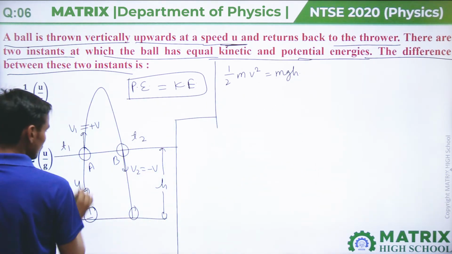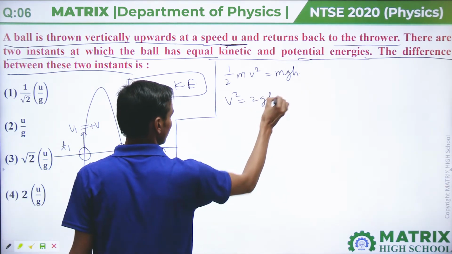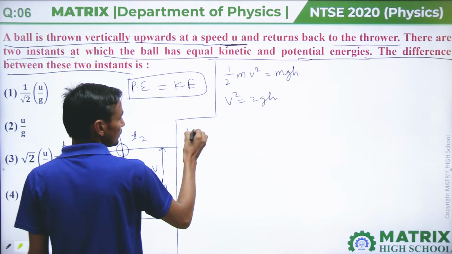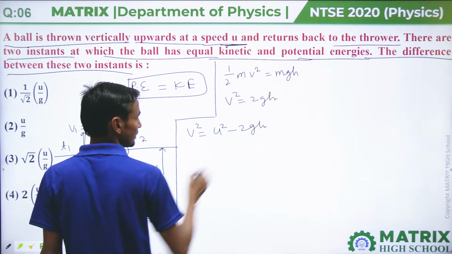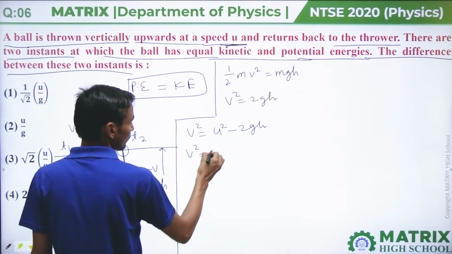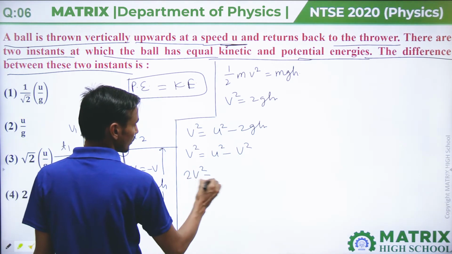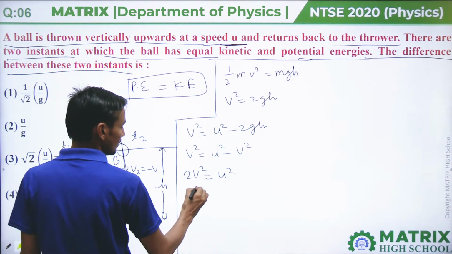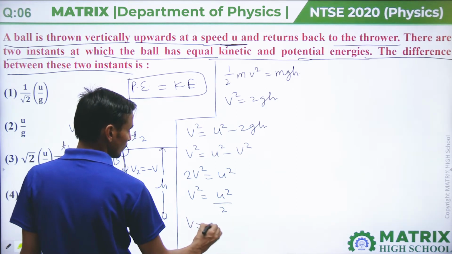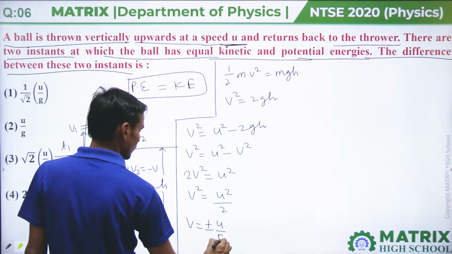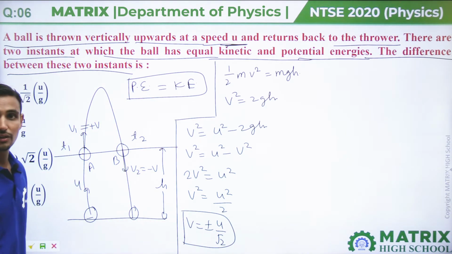From ground to this point we can say v square equals u square minus 2gh, from the equation of motion. Then v square equals u square minus v square, 2v square equals u square, that means v square equals u square by 2, v equals plus minus u by root 2.